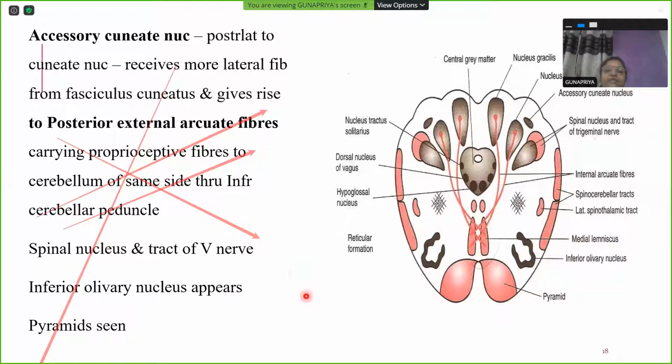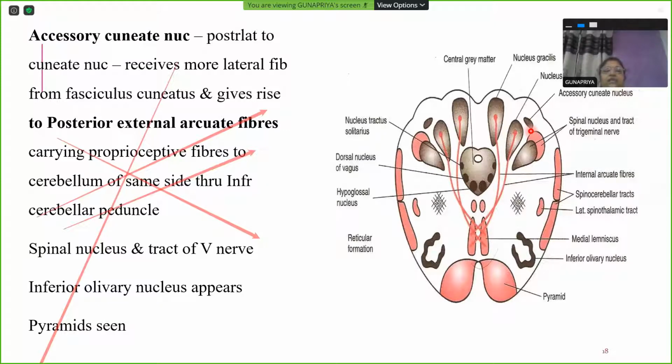The accessory cuneate nucleus, you can make out here. It's lying close to the cuneate nucleus, just posterolateral to it, receives the more lateral fibers from the fasciculus cuneatus and gives rise to a different type of fibers known as posterior external arcuate fibers.